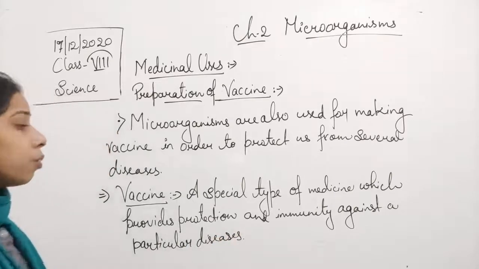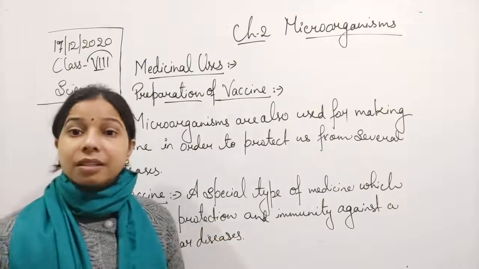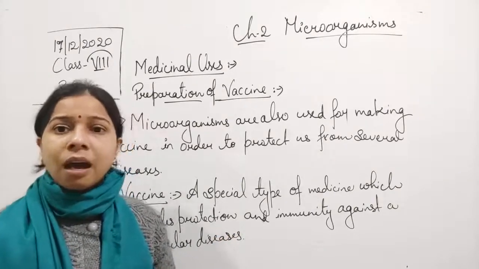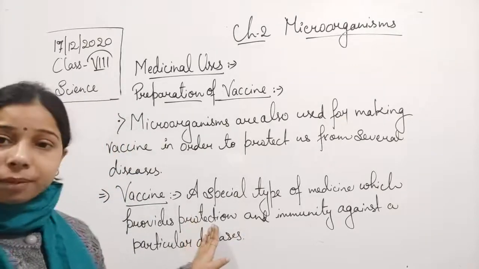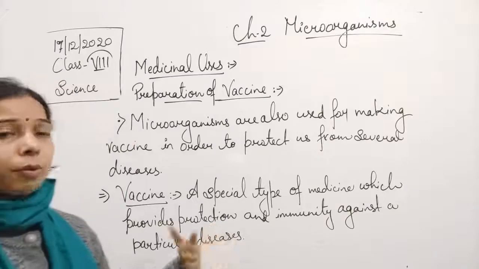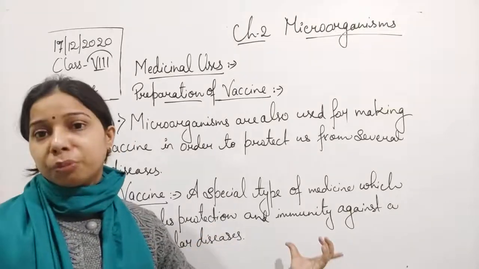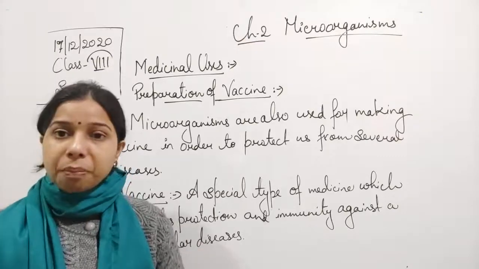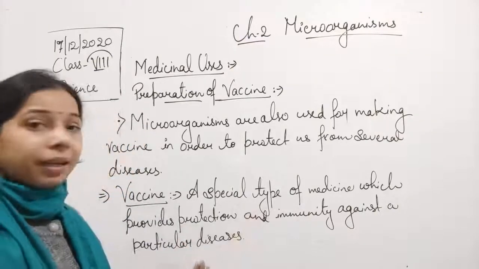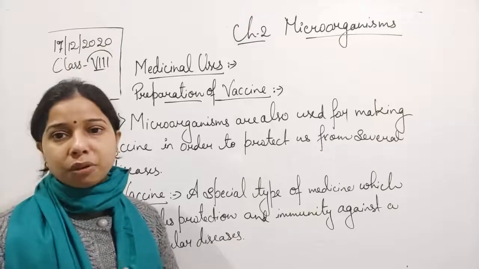So you can see here, student, we are using the vaccine. A vaccine is a medicine, and it is used for protecting as well as for immunity. It means it helps in increasing the immunity of a person against a particular type of disease.